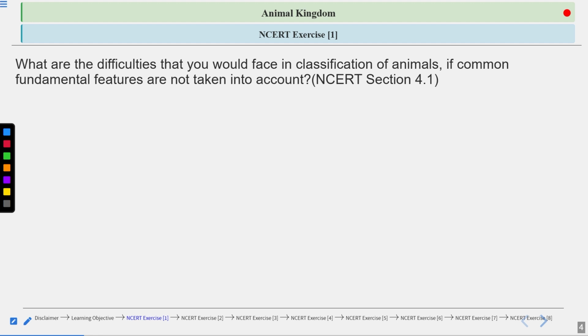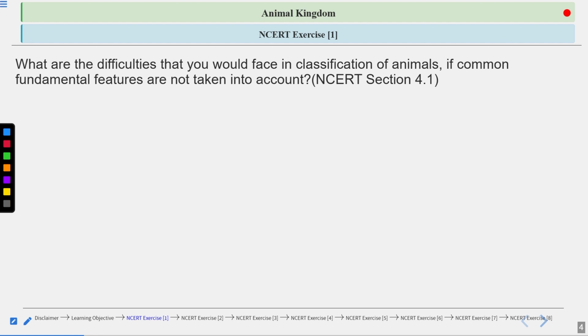If we define them, the common fundamental features are the essential characteristics that are shared among a group of animals. They help in organizing and classifying the vast diversity of animal life.